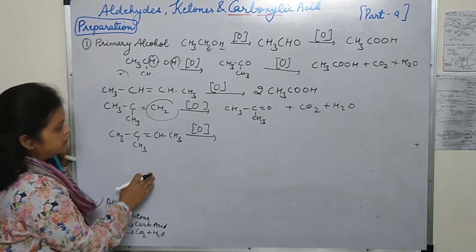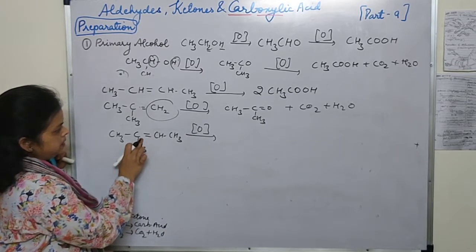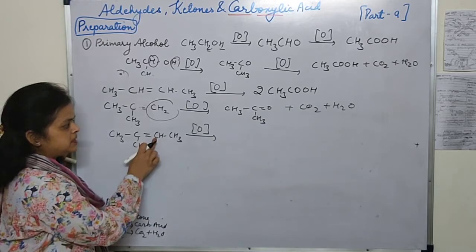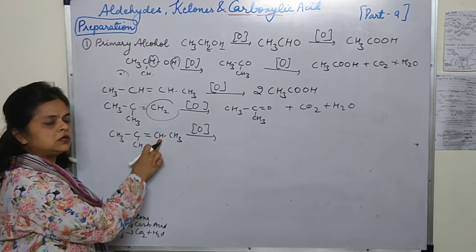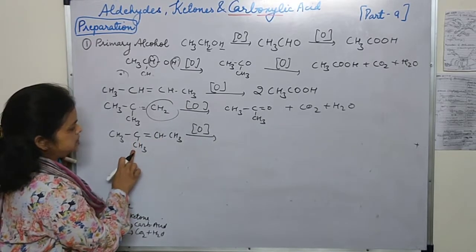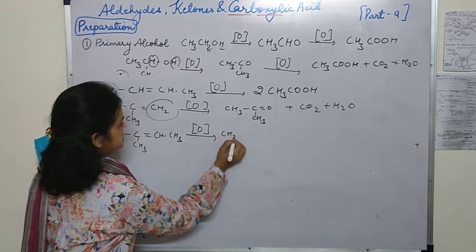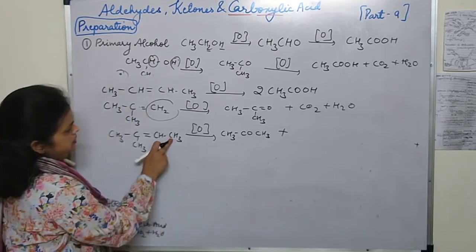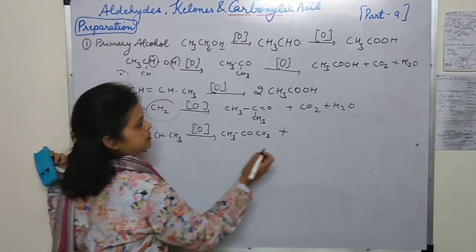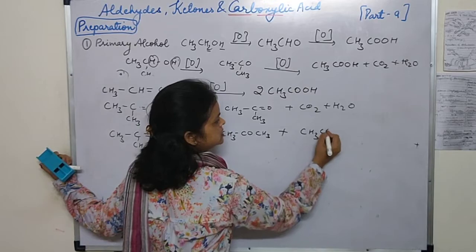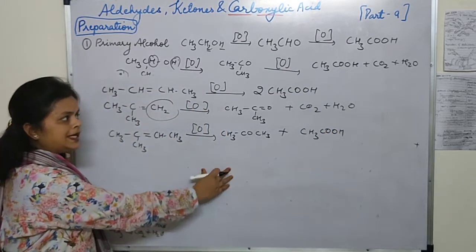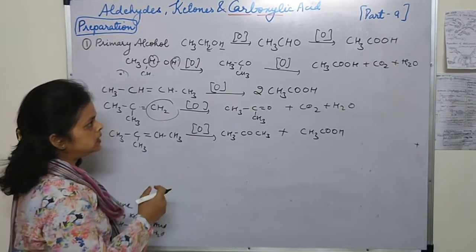Okay, if suppose this type of alkene is there, on oxidation what will be the product? See, this carbon is not having any hydrogen, so it will oxidize into ketone. This carbon is having one hydrogen, so it will oxidize into carboxylic acid. So from this part first write the product CH3COCH3, and from this part, the carboxylic acid of 2 carbons, so CH3COOH.